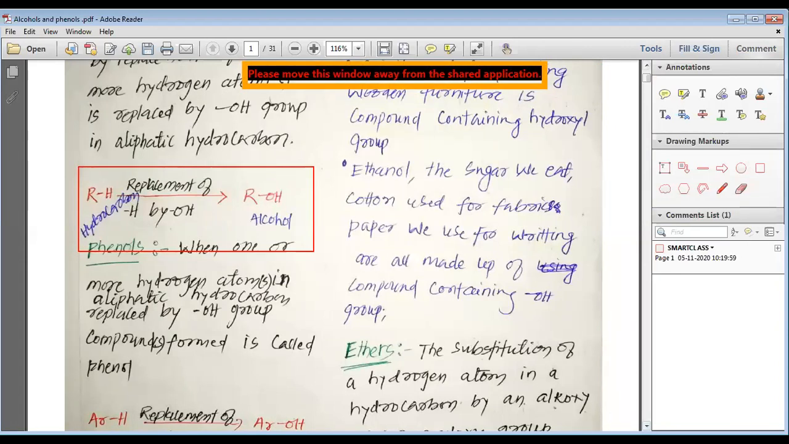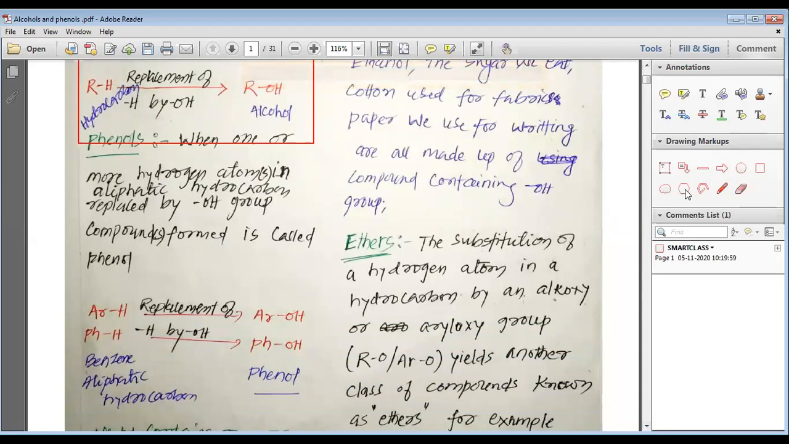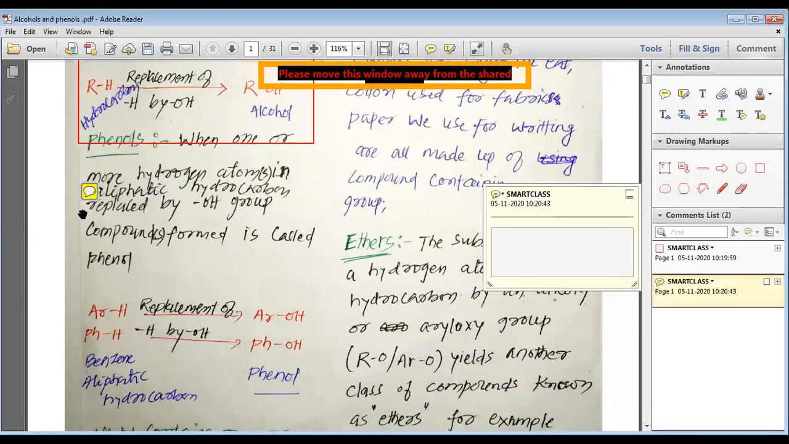Now, my dear students, we are going to study about the phenol. So when one or more hydrogen atoms in the aliphatic hydrocarbon are replaced by OH group, instead of this aliphatic, we should write here, my dear students, aromatic. Instead of aliphatic, we should write aromatic here.